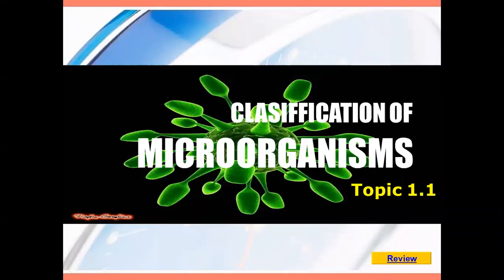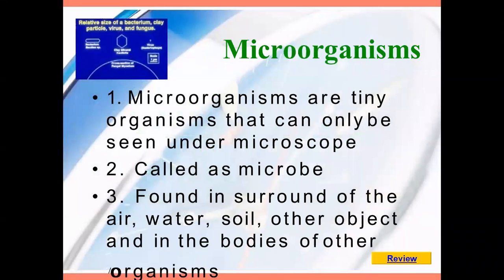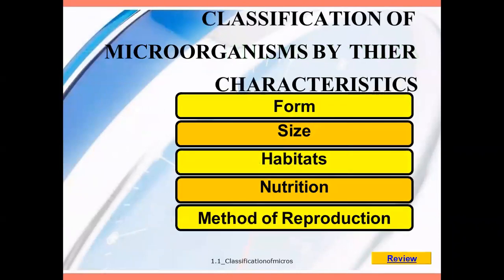Today we are going to see a revision class on the classification of microorganisms. So what are microorganisms? Microorganisms are minute organisms which are not visible to our naked eyes and can be seen only under the microscope, called microbes, found in the surroundings: in air, water, soil, other objects, and in the bodies of other organisms.